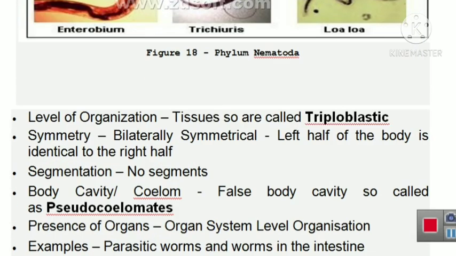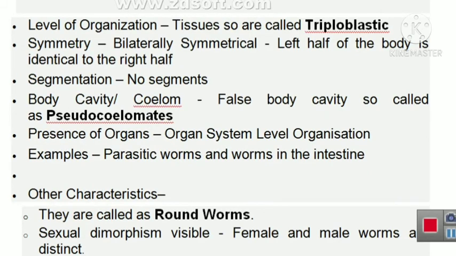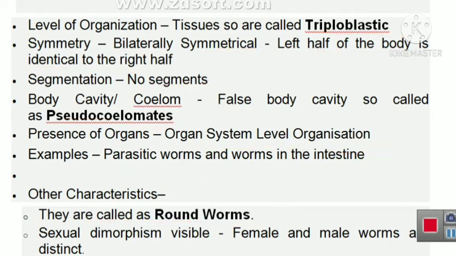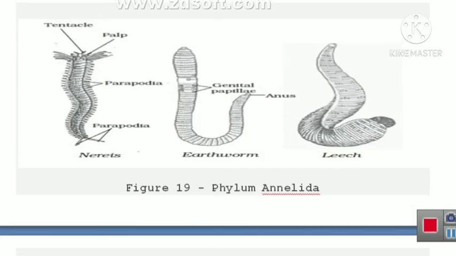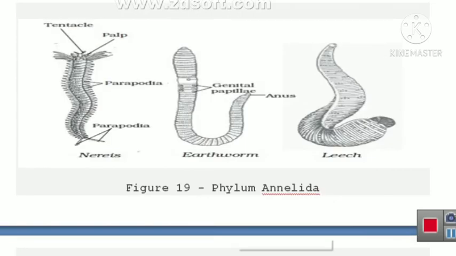Now, some main characteristics of phylum Nematoda are their organization distinct. Here you can see the examples of phylum Annelida: Nereis, earthworm and leech.